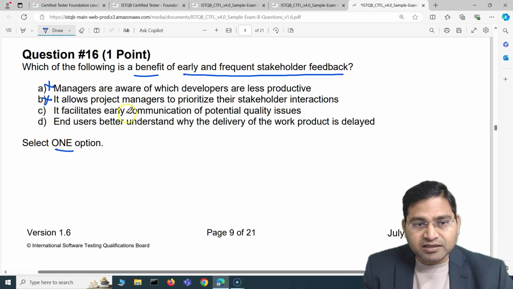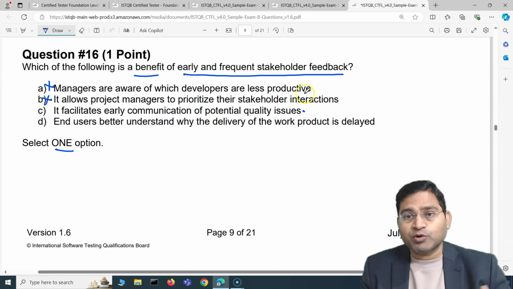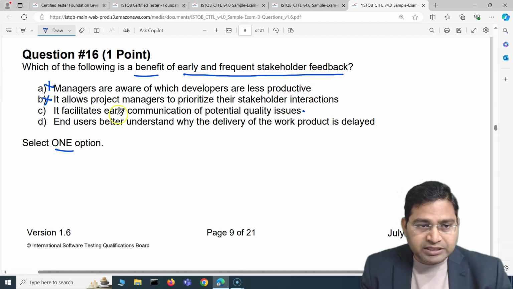It facilitates early communication of potential quality issues, right? So this is the clear answer. So early and frequent stakeholder feedback facilitates early communication of potential quality issues. That's the main benefit of the frequent stakeholder feedback, that any potential quality issues, UI, performance, anything, if the stakeholder is involved and they provide that feedback early and frequent, the team is able to get the potential quality issues very early. So C is the correct answer.